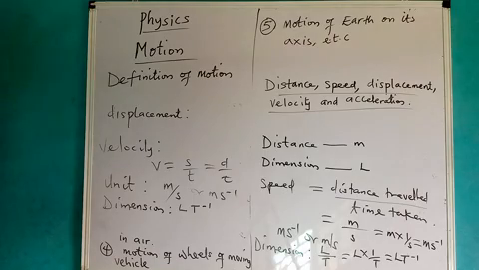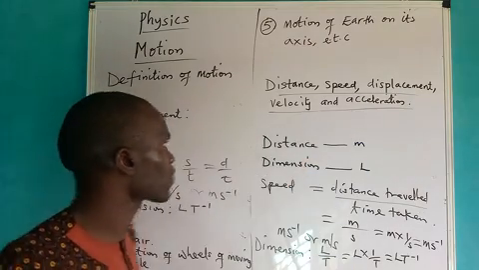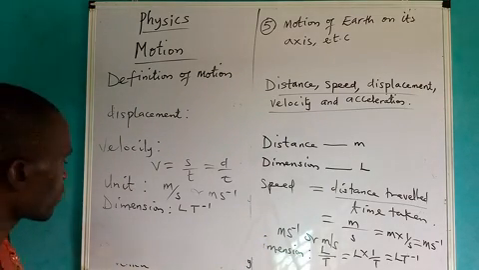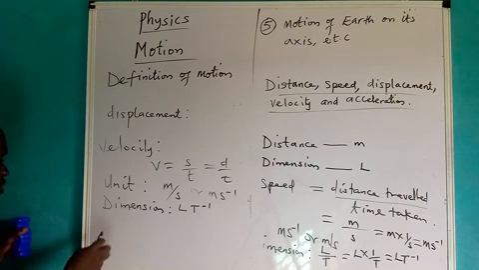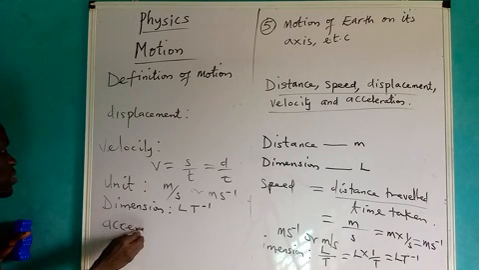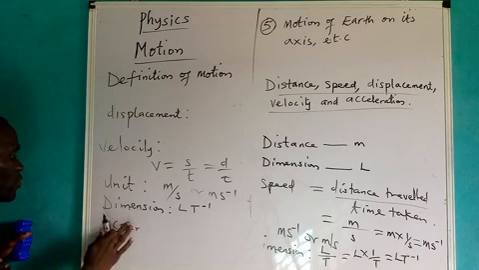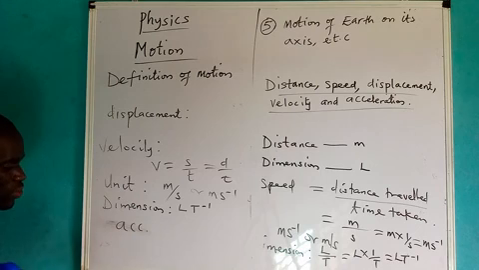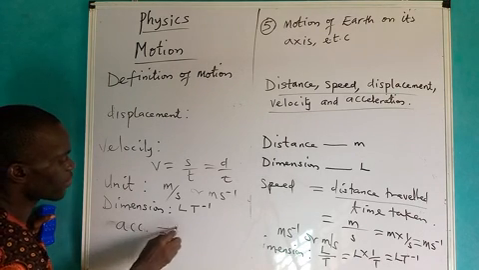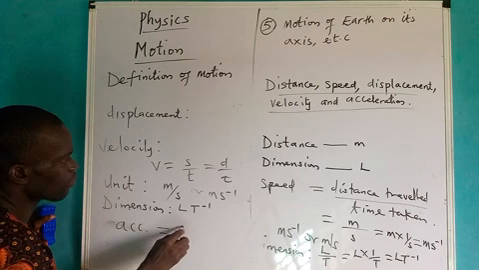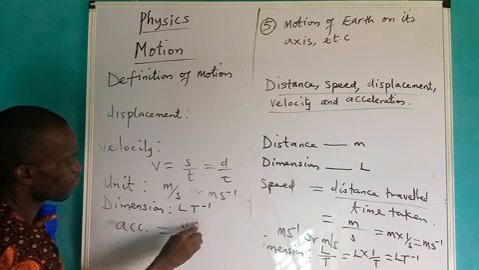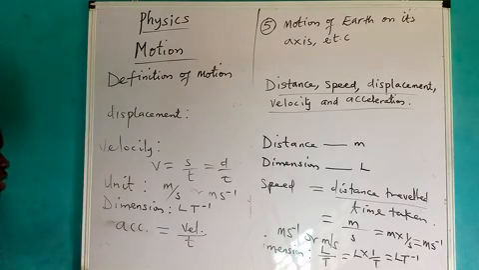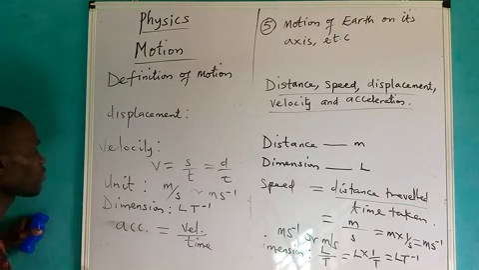Now let us see the last one, which is the acceleration. What is acceleration? Acceleration is the time rate of change of velocity with time. Let me just say A. A stands for acceleration. Acceleration means the time rate of change of velocity with time, t. We can also define it in this way: the time rate of change of velocity with time.